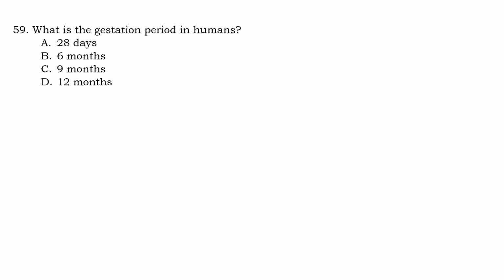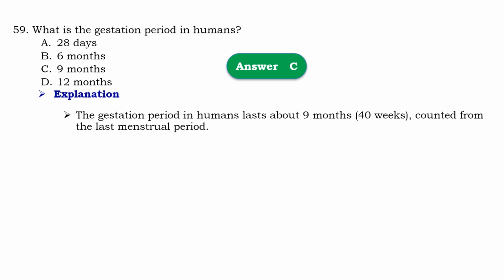Question number 59. What is the gestation period in human? So that should be C, 9 months. Means that the gestation period in human lasted about 9 months or 40 weeks, continued from the last menstrual period.